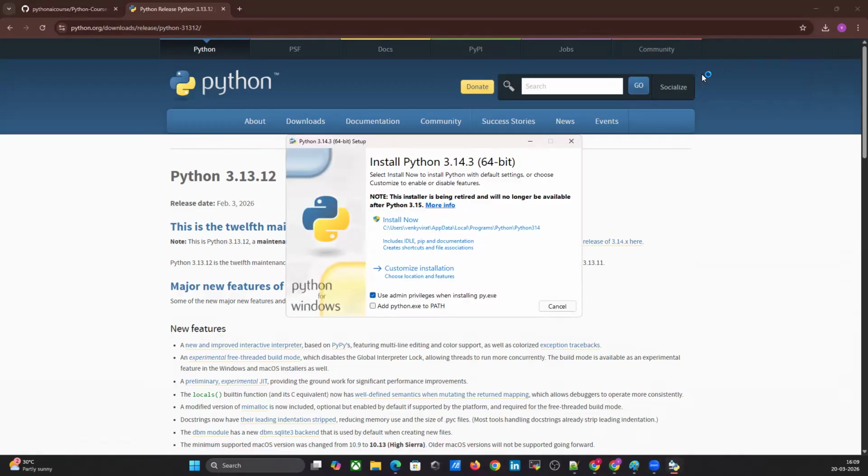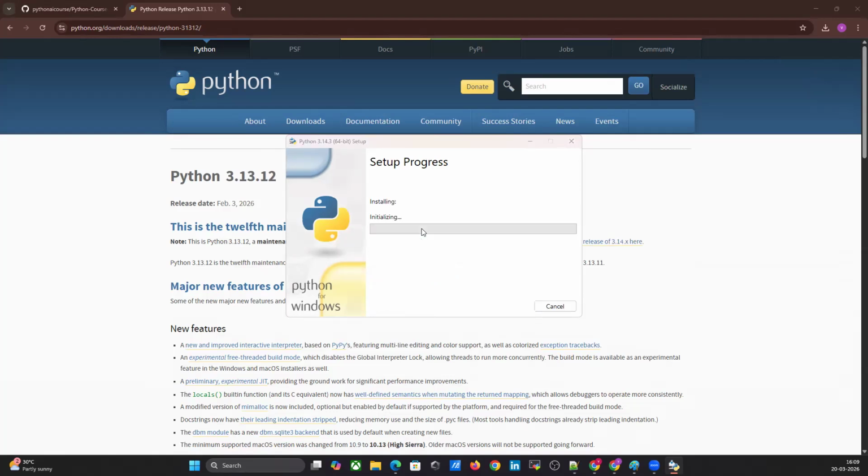Just click on next. It will show a pop-up like this, right? Make sure before installing, you select add python.exe to path. If you don't select this one, you have to manually add the path of the downloaded Python to your system properties. If you don't select it, just install now, click on yes.